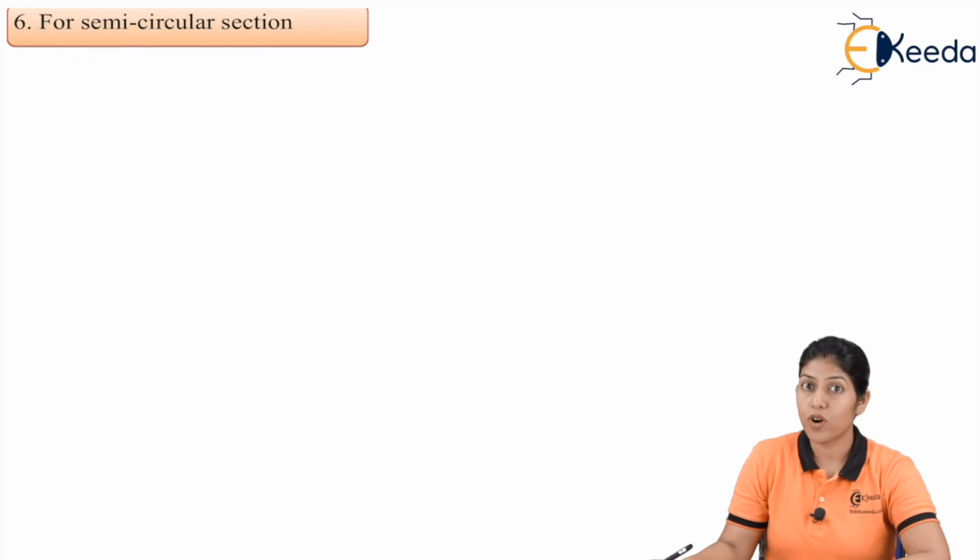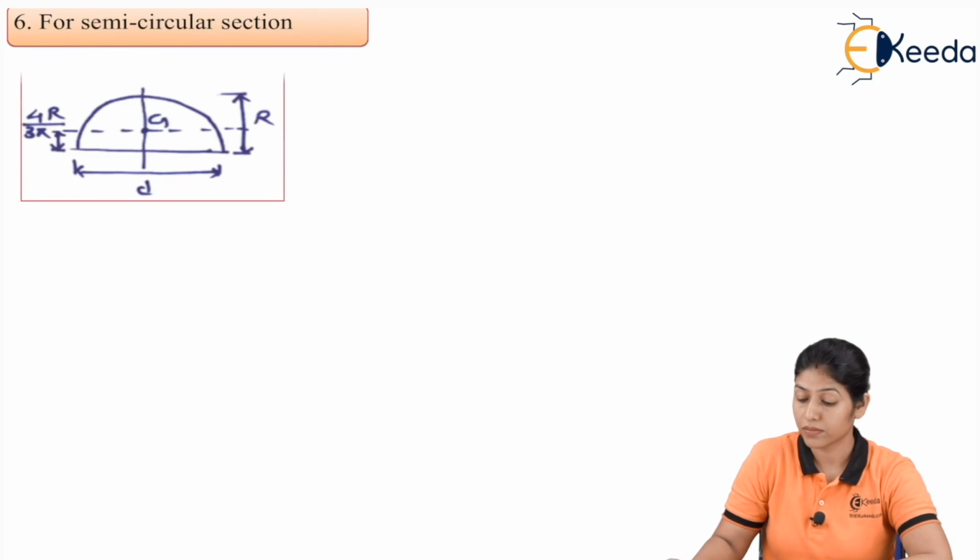Now let's move toward another section, that is the semicircular section. So let's see the diagram. So here is the semicircular section, and in this semicircular section we are considering the diameter as small d, and the radius of this circle we are considering as r.